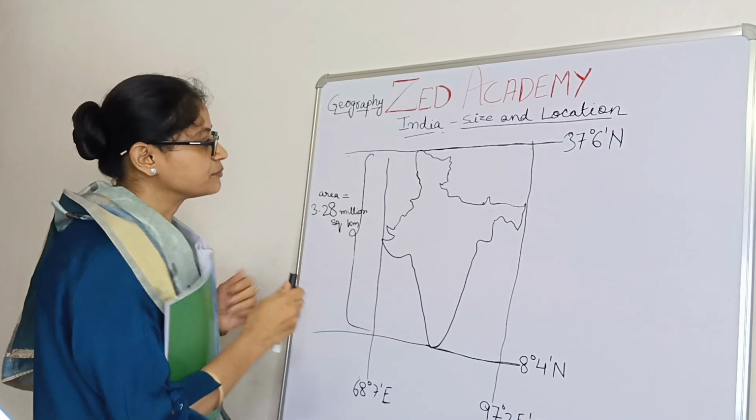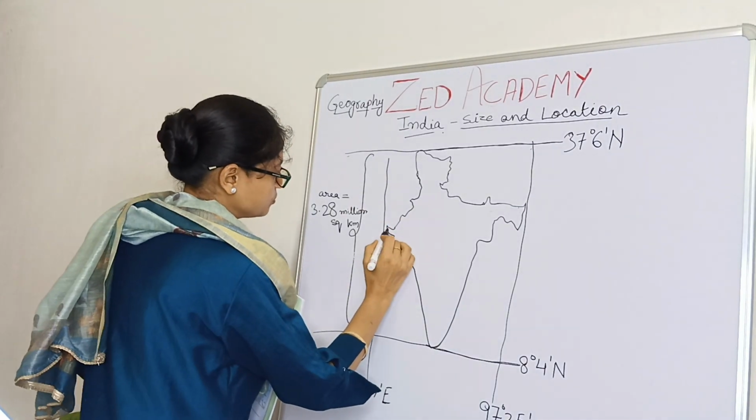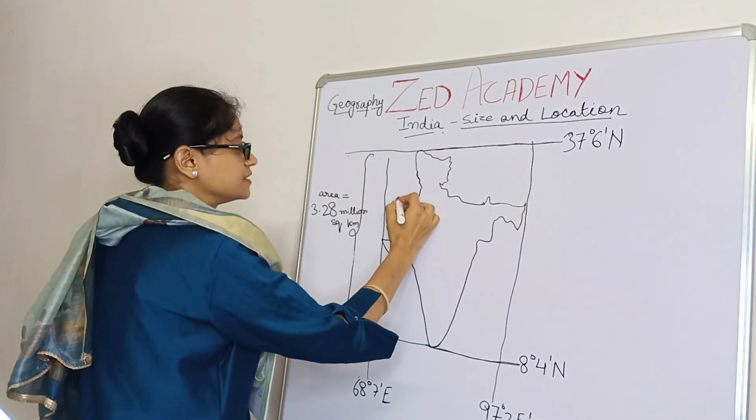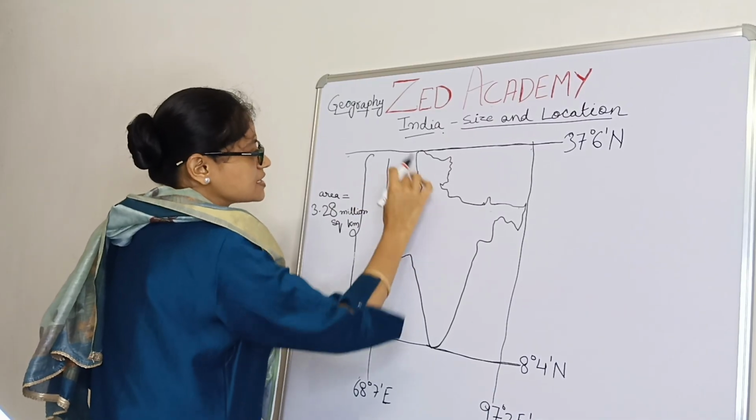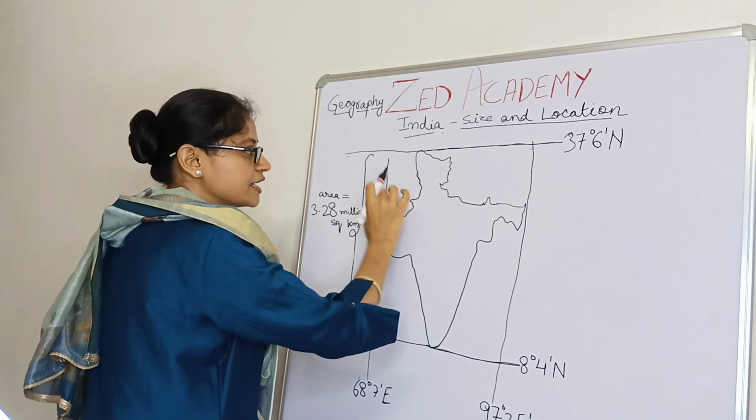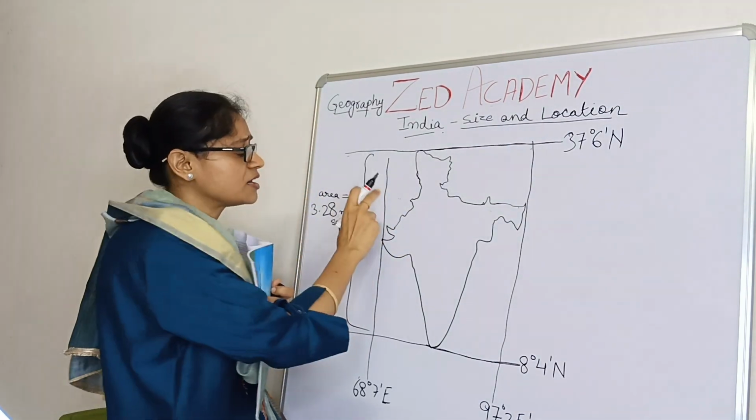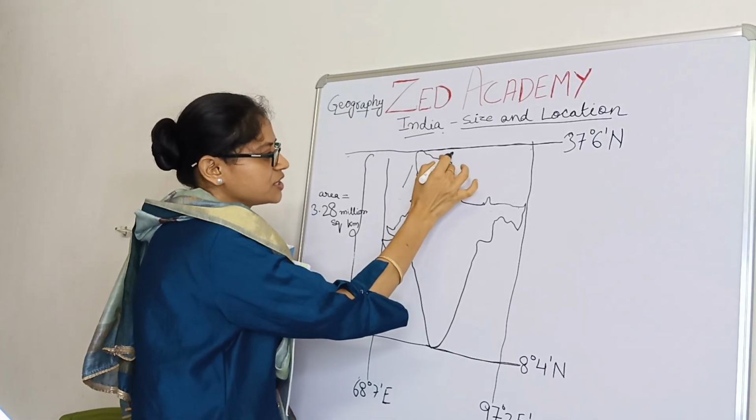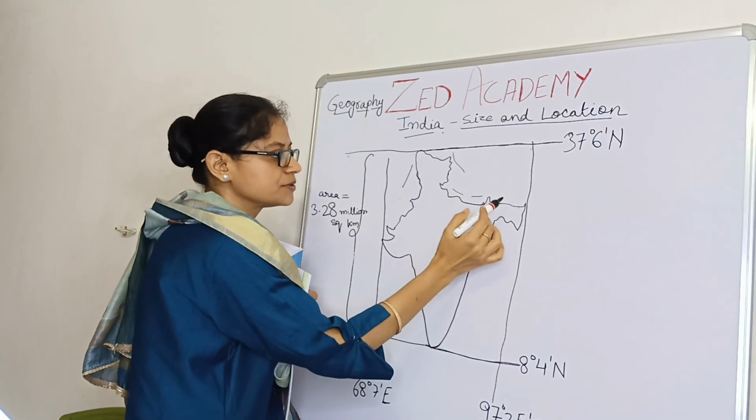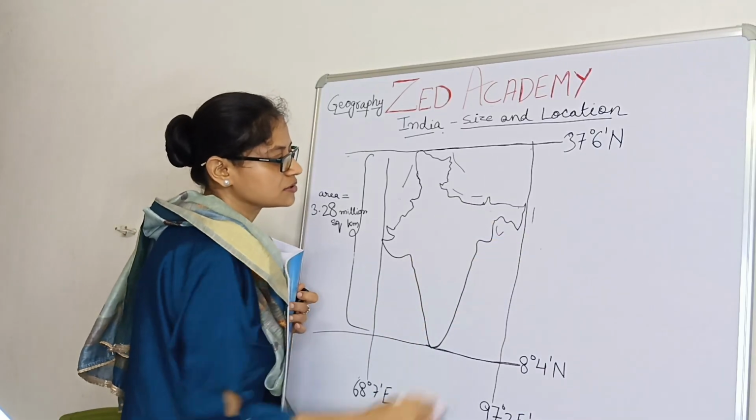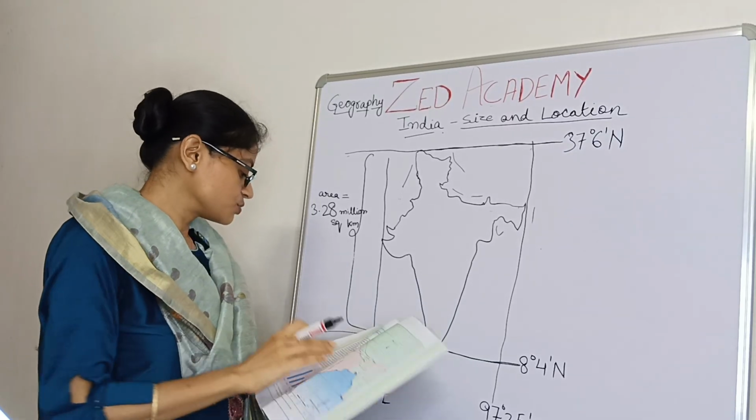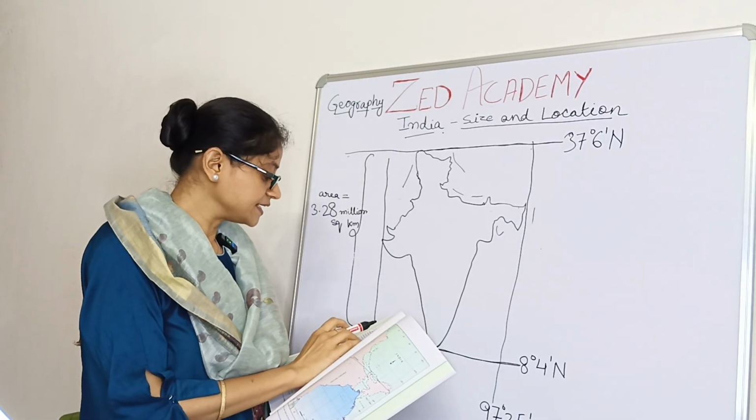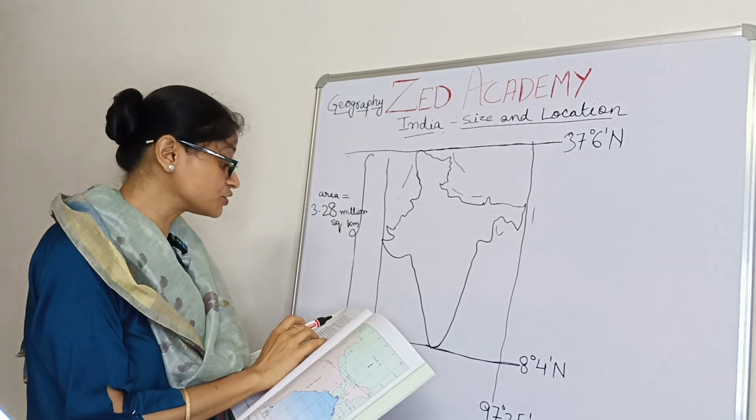Land boundary means the side where land surrounds India. You all know that here is Pakistan, and a slight bit of Afghanistan is also there. India shares a very small border with Afghanistan also. Then Pakistan, then we have China here. Then Nepal, Bhutan. Here is Bangladesh and here is Myanmar. So the land boundary: India has a land boundary of about 15,200 kilometers.